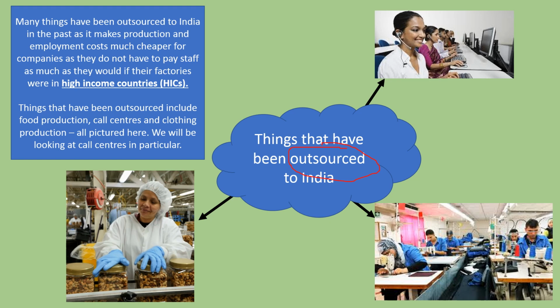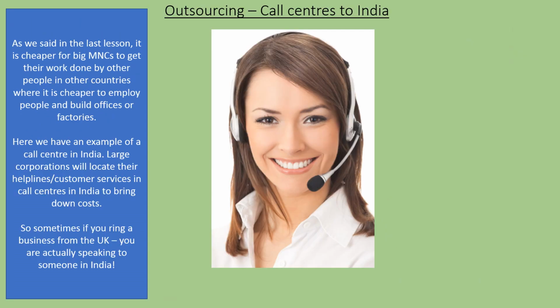So things in the UK that have been outsourced include food production, which we've got down here, call centres, which we've got up here, and clothing production, which we've got down here. So all of those things have been outsourced to India, and once they've been made, or once those services have been provided, they get shipped to the UK, or when it comes to call centres, those calls get redirected to the UK. So things like that have been outsourced to India, and that's what that means. Okay, so next slide.